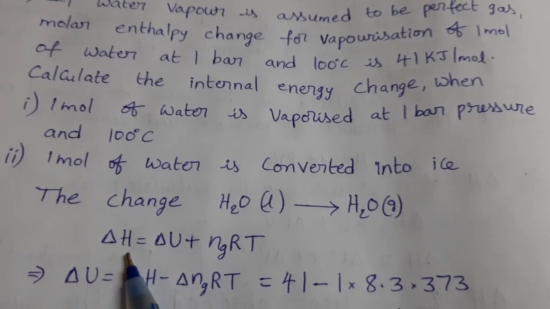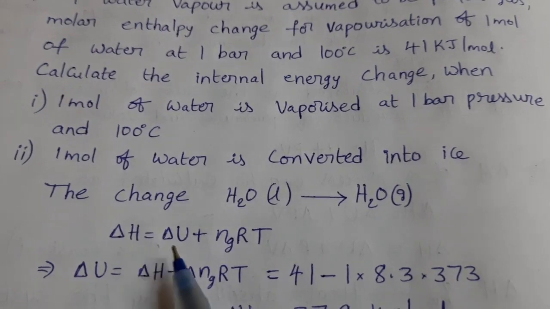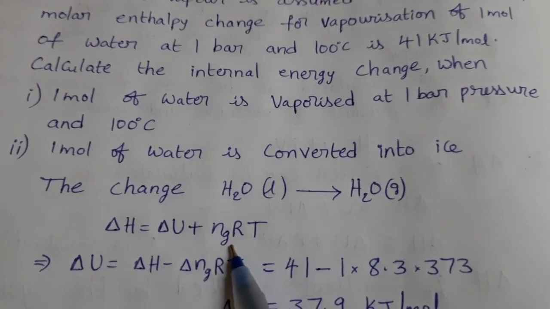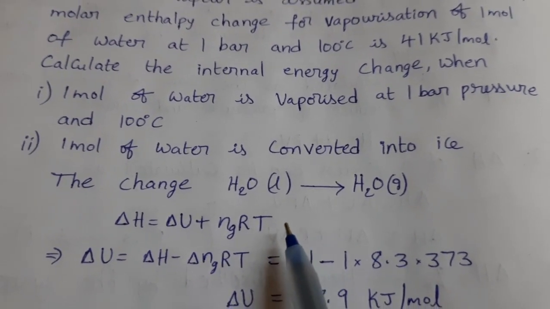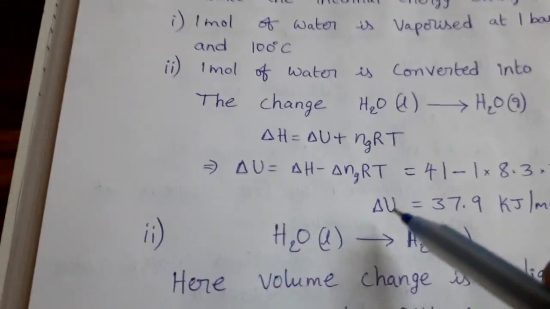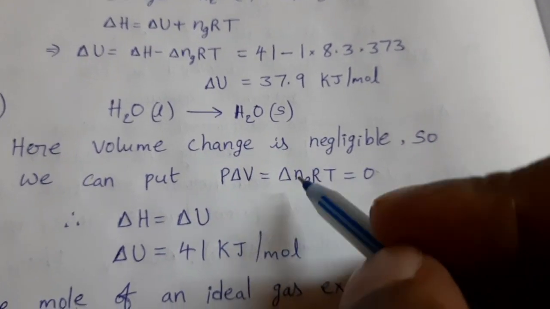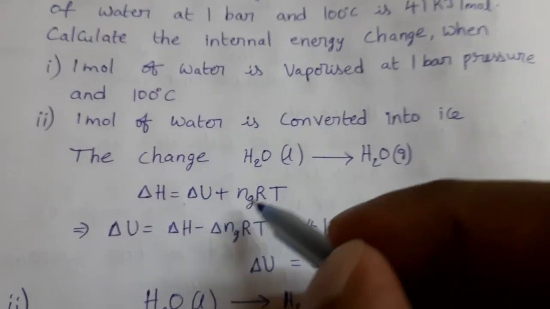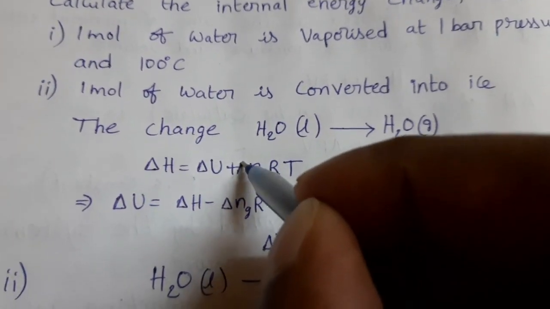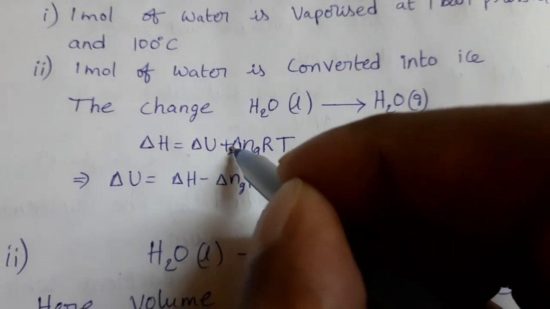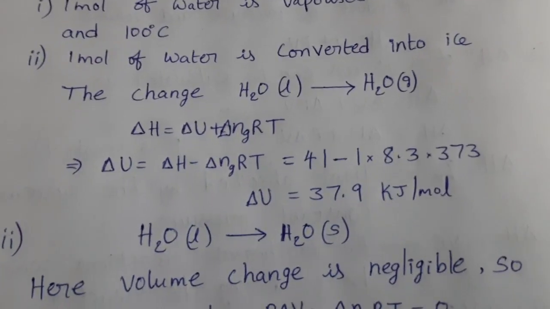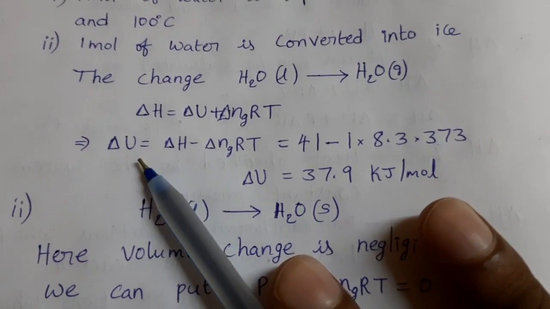So the required formula is delta H equal to delta U plus delta n_g RT. See this one, here delta is missed. Okay, delta n_g RT. Now delta U we have to calculate.